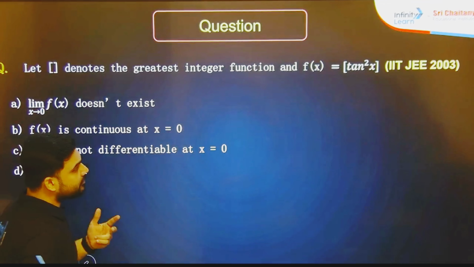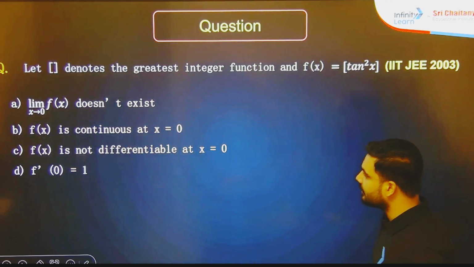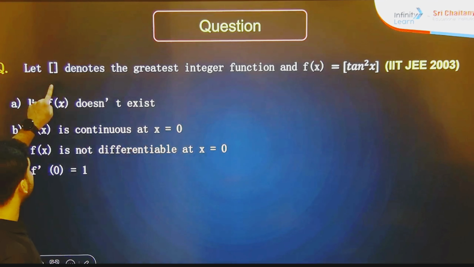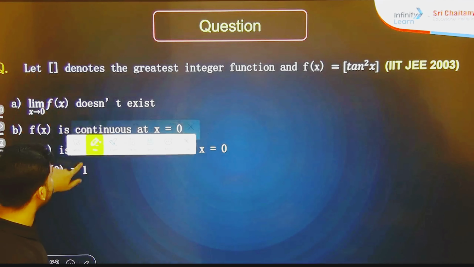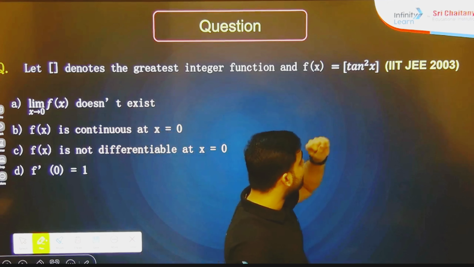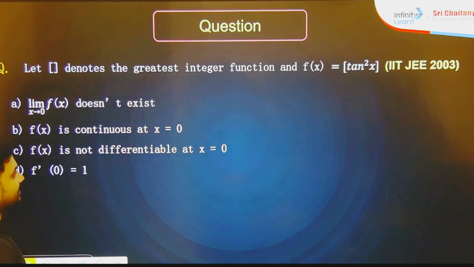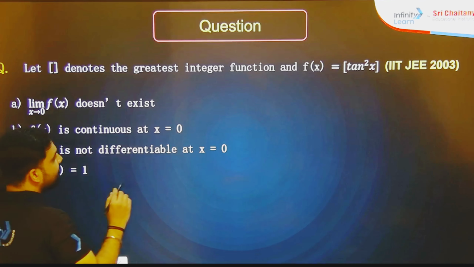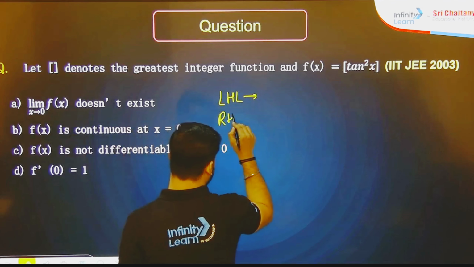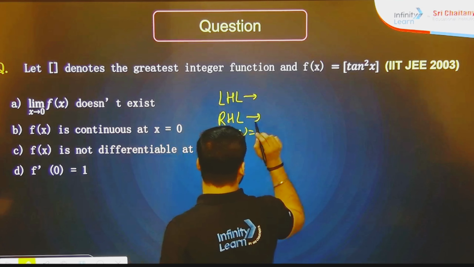Now this is a very basic question I have taken for you. This is from IIT JEE 2003. So what is the question here? Let the bracket denote the greatest integer function, GIF, and f of x is tan square x. Which option is going to be correct? Definitely we have to check the LHL, the RHL, as well as f of a. So let's check for f of a.